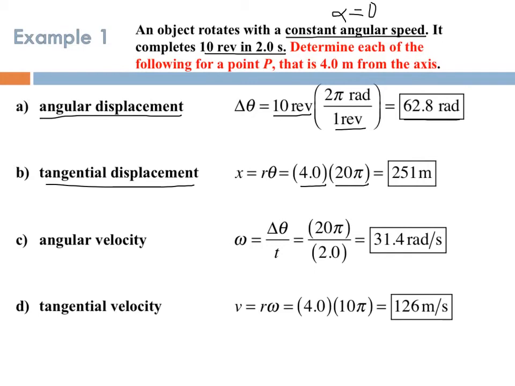If you're asked to calculate your angular velocity, here our constant angular speed is going to be just our angular displacement divided by time. So 31.4 radians per second. Now tangential velocity, again, if you know your angular velocity, then you can calculate your tangential velocity. In this case, 126 meters per second.